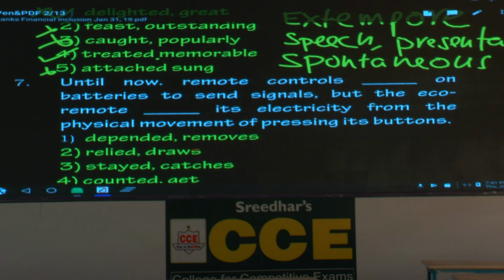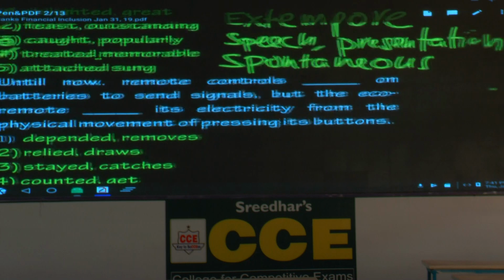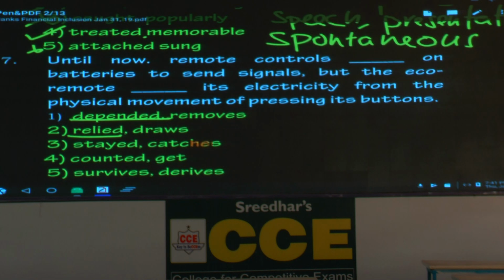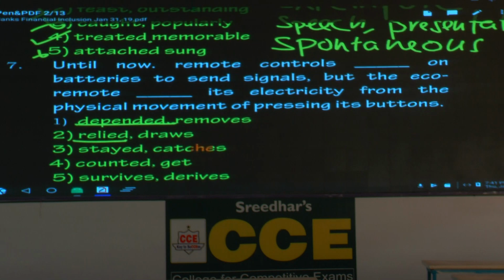Of the three, this is the easiest. Until now, remote controls depend on, that seems the right combination, consider depended. Relied on, that's also possible, underline, consider that also. Stayed on batteries, that is not correct. Depend on batteries, rely on batteries, but not stayed on.